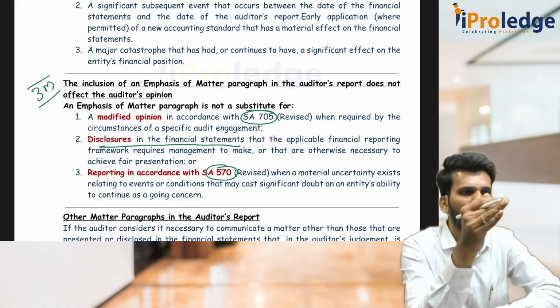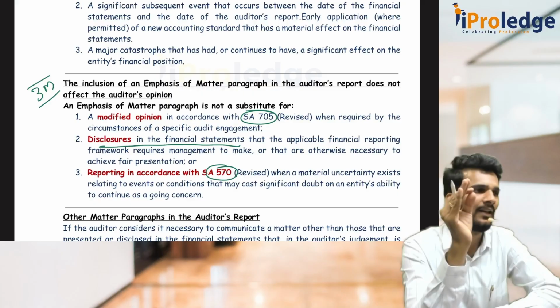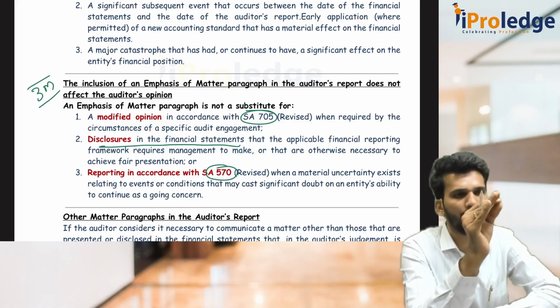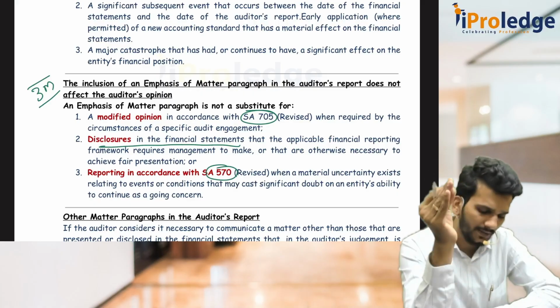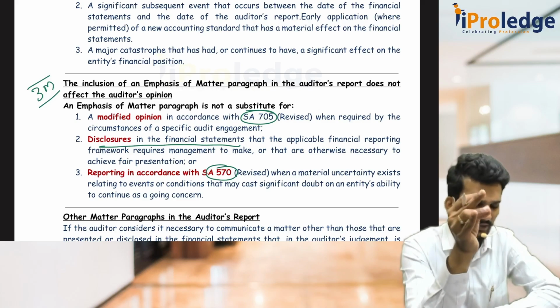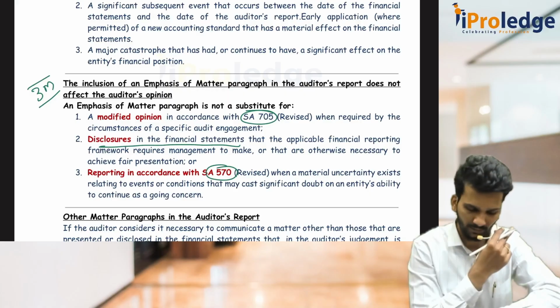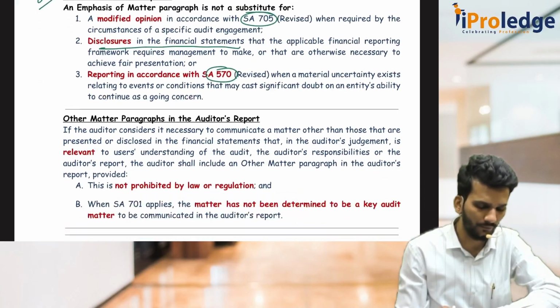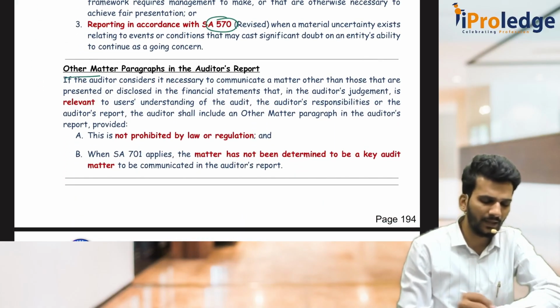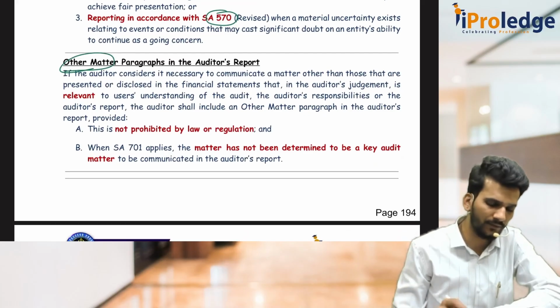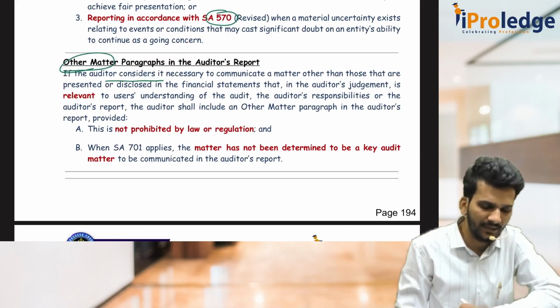In addition, law is not mandatorily telling that you should include an EOM paragraph. But where there are situations with respect to 705, 570 or disclosure, that has to be compulsorily there. They are fundamentals that can't be compromised. That is the EOM paragraph.